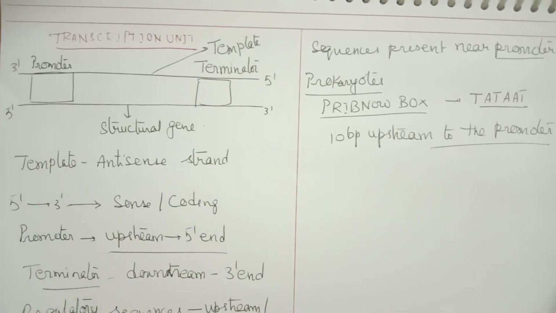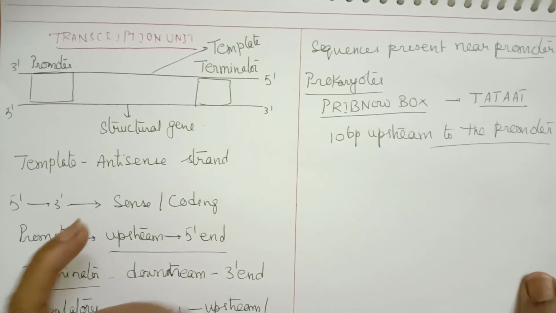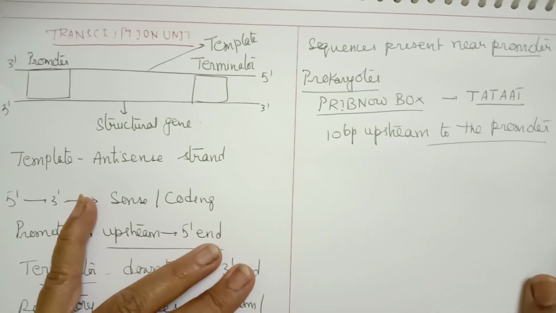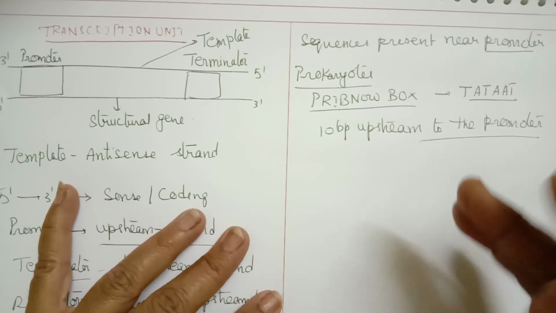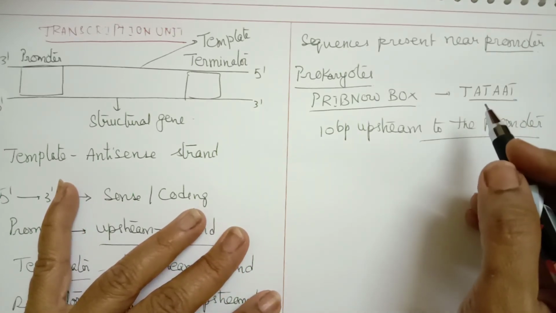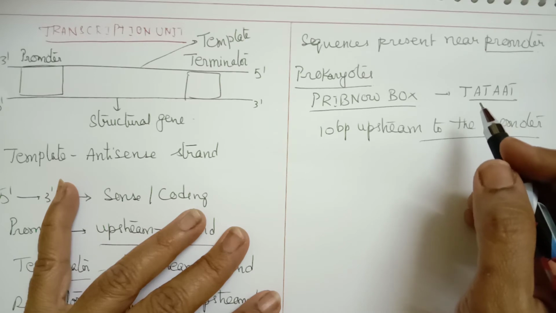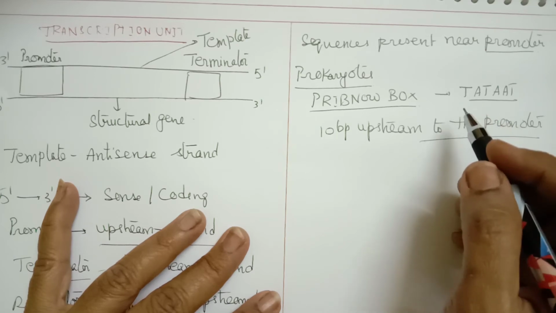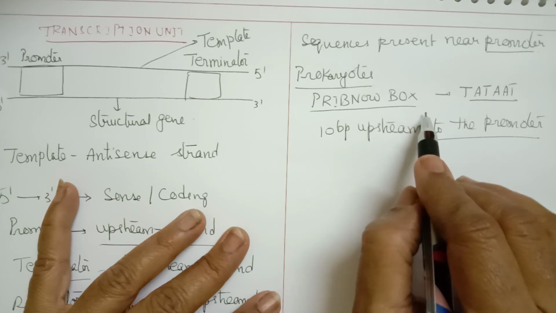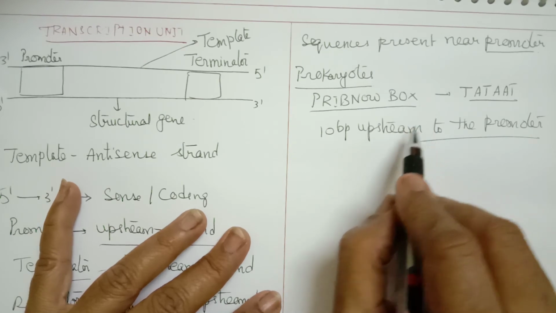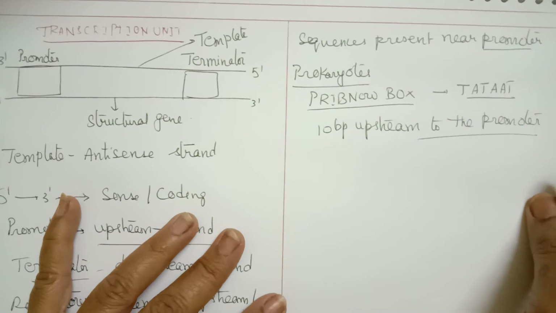This is called the Pribnow box. What is its function? During initiation, RNA polymerase recognizes the Pribnow box and helps in the process of initiation.